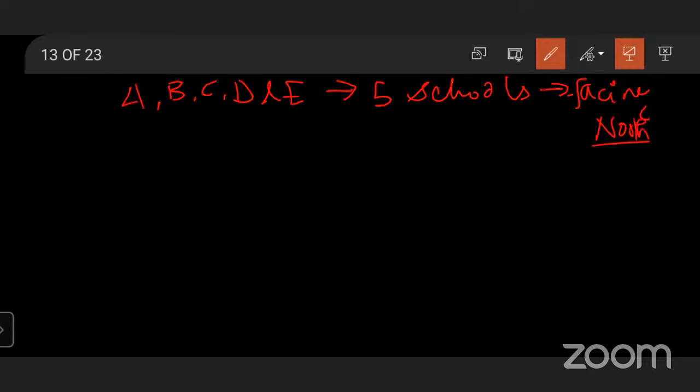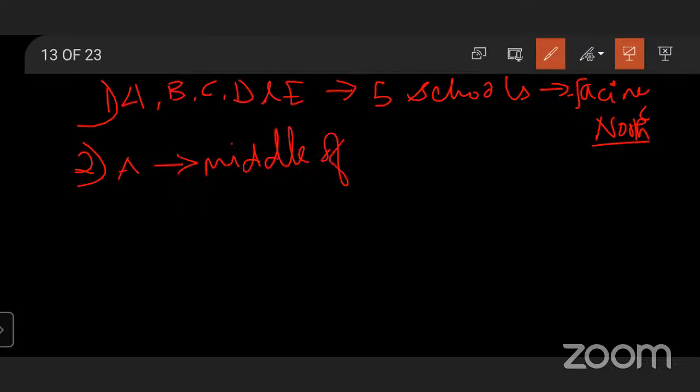Then what has been given? A is in the middle of E and B. This is the first statement. The second statement is A is in the middle of what?